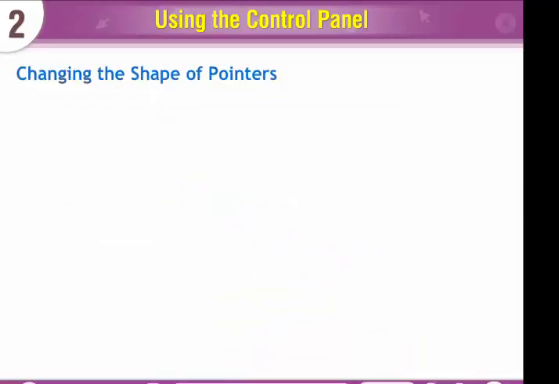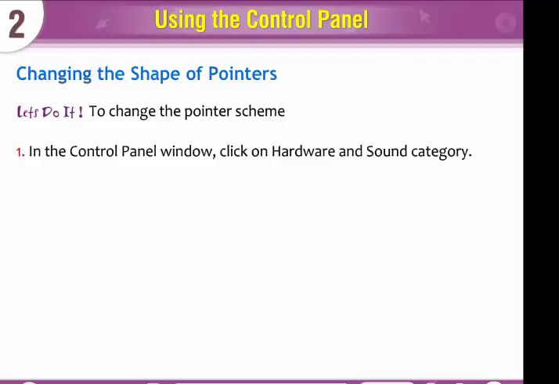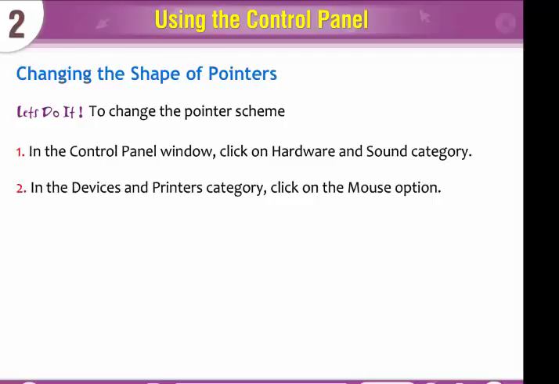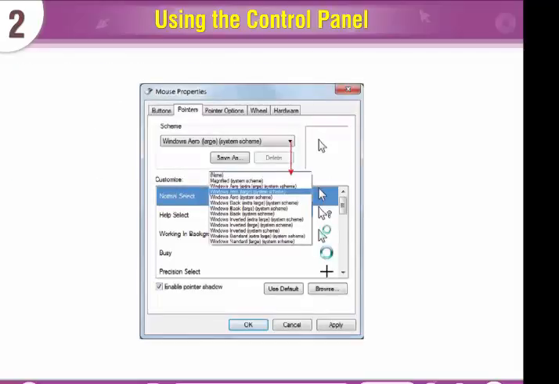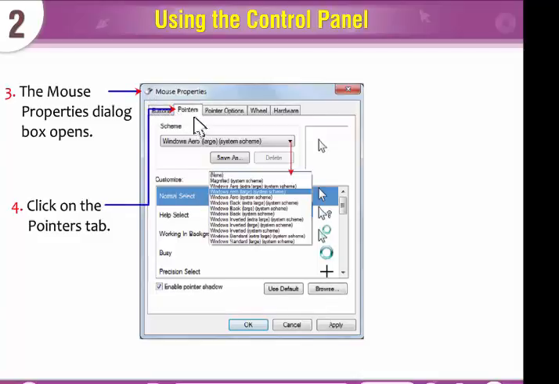Changing the shape of pointers. Let's do it. To change the pointer scheme, in the control panel window, click on Hardware and Sound category. In the Devices and Printers category, click on the Mouse option. The Mouse Properties dialog box opens. Click on the Pointers tab.